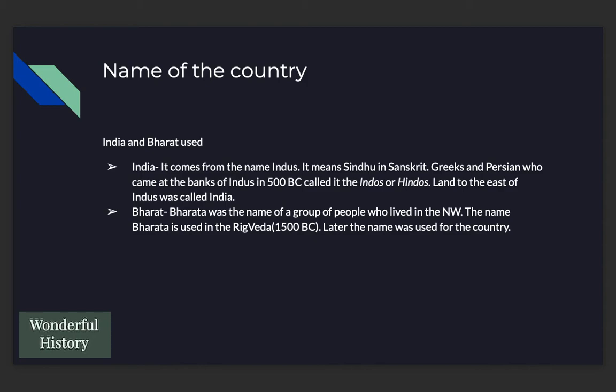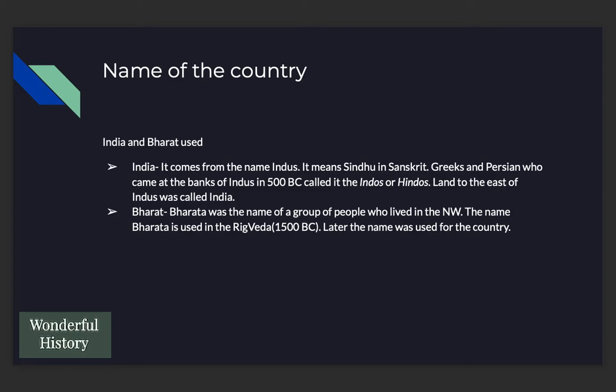Now, Greeks and Persians, people from Greece and Persia who came to the bank of Indus around 2500 years ago, called this river Indus or Hindos, since they could not pronounce Sindhu the way it is. And the land to the east of this river was called India.